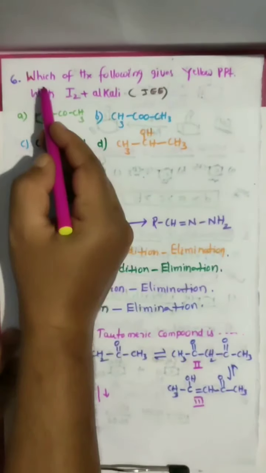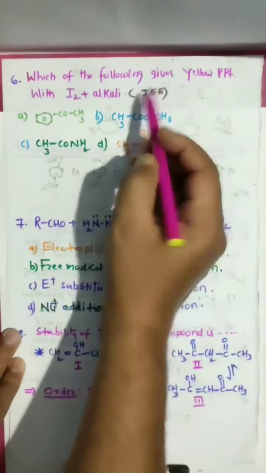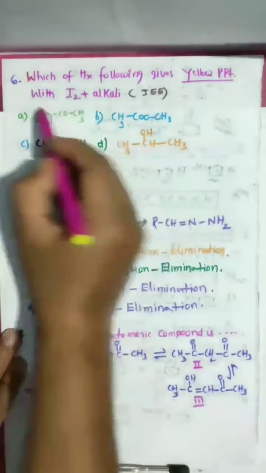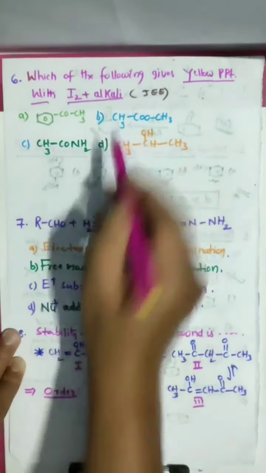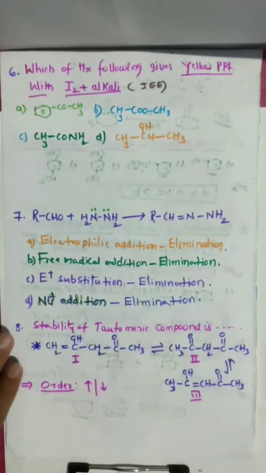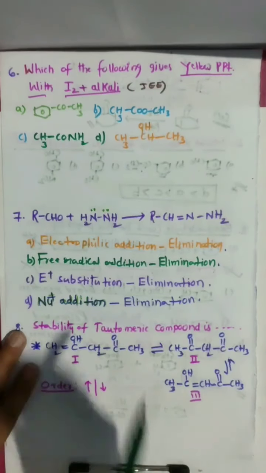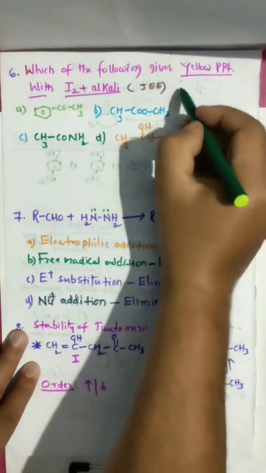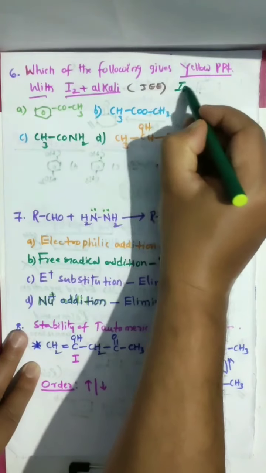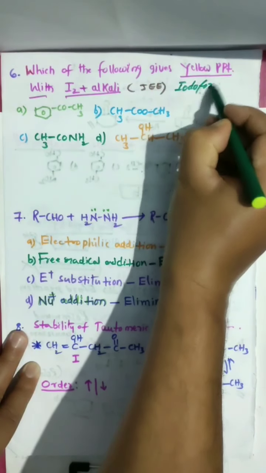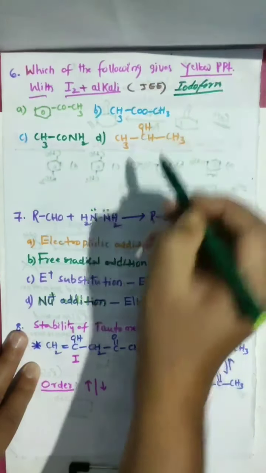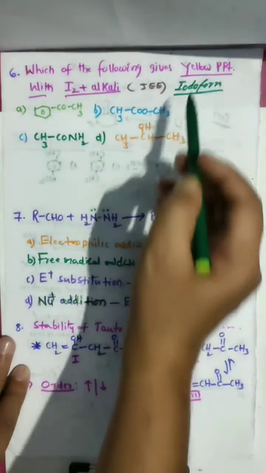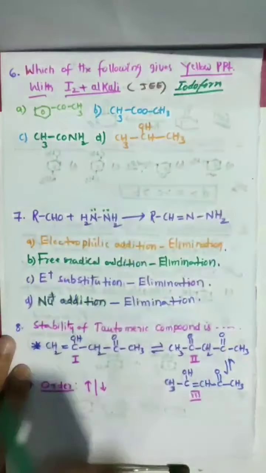Next, a few more questions I have here. Look here. Which of the following gives a yellow precipitate with iodine and alkali? Yellow precipitate means immediately you have to remember the iodoform test. This is the haloform reaction. The yellow precipitate is given, that's why the iodoform test.